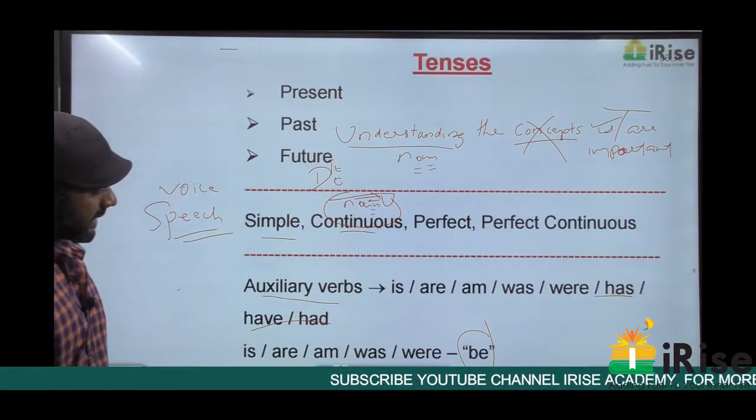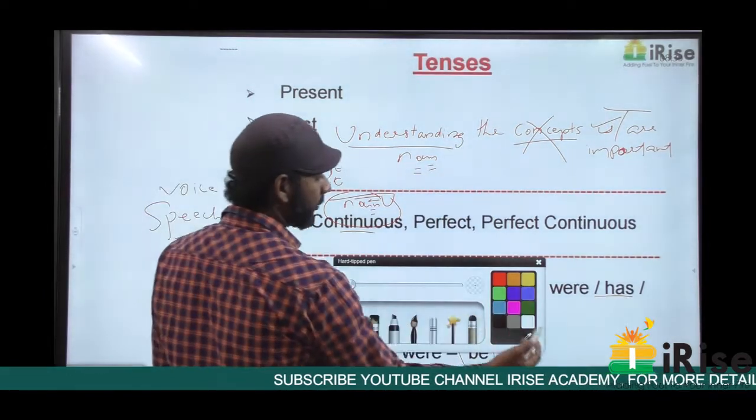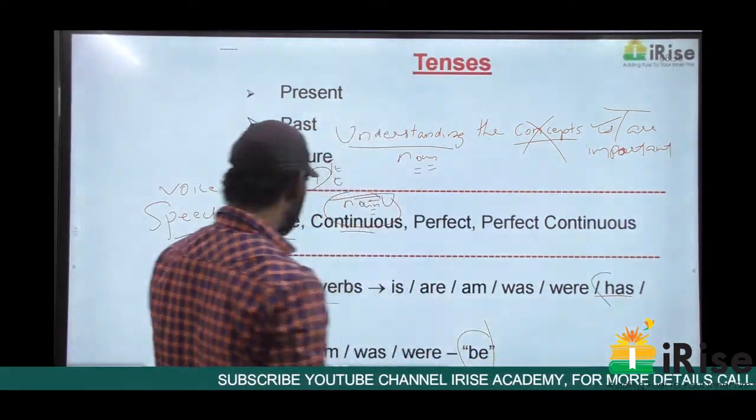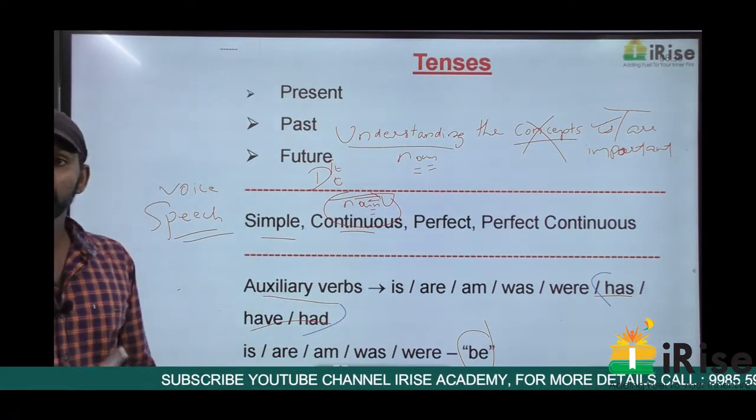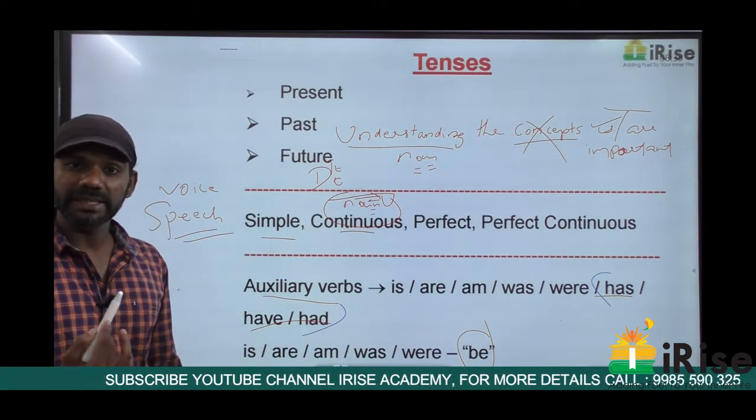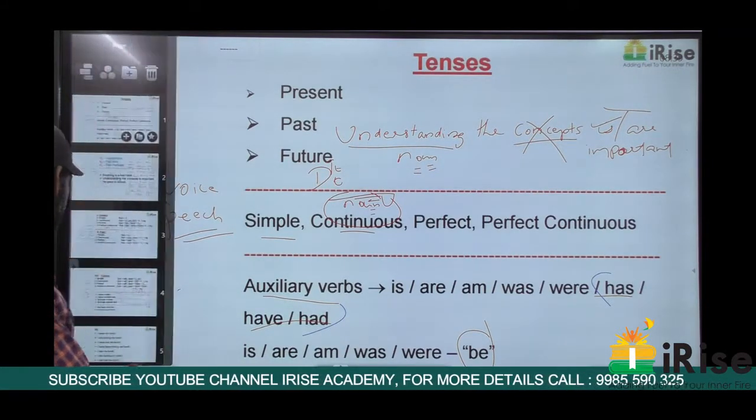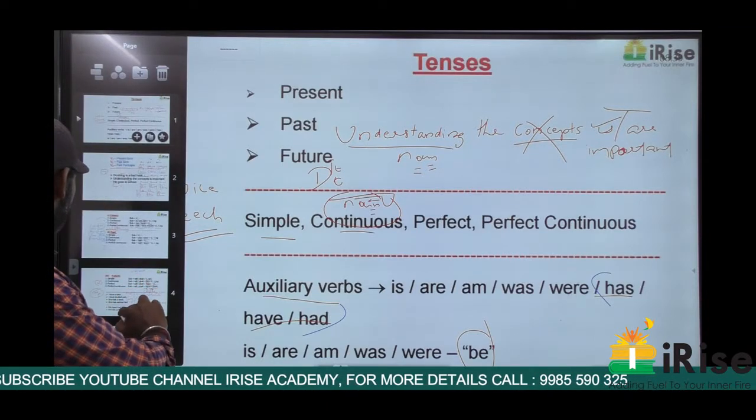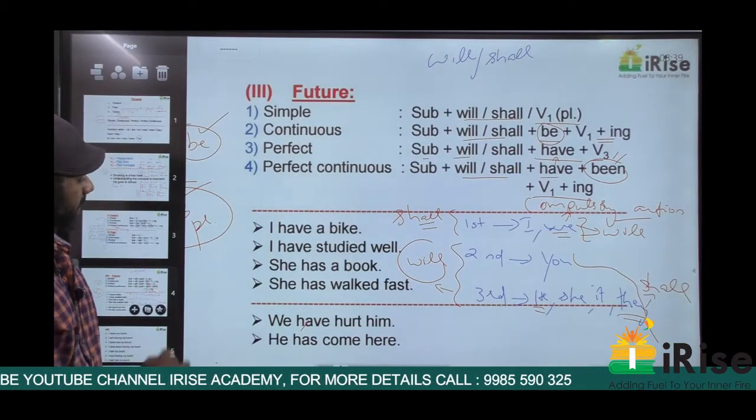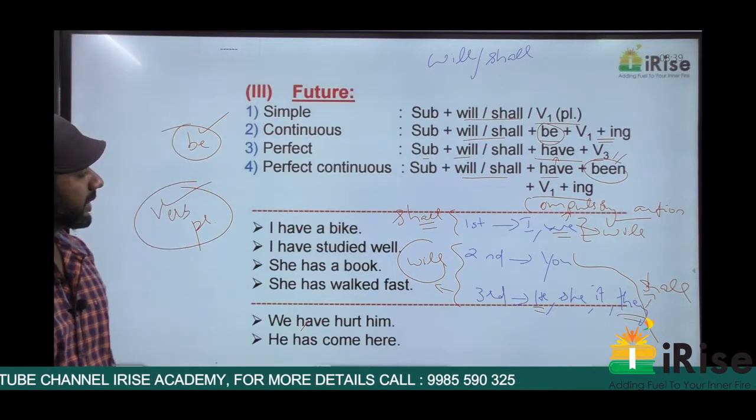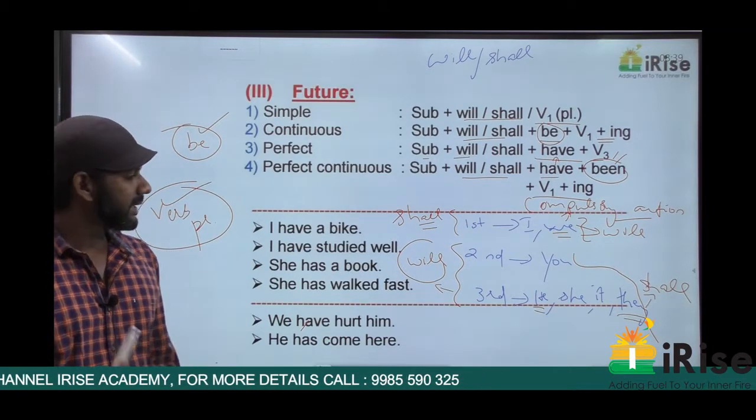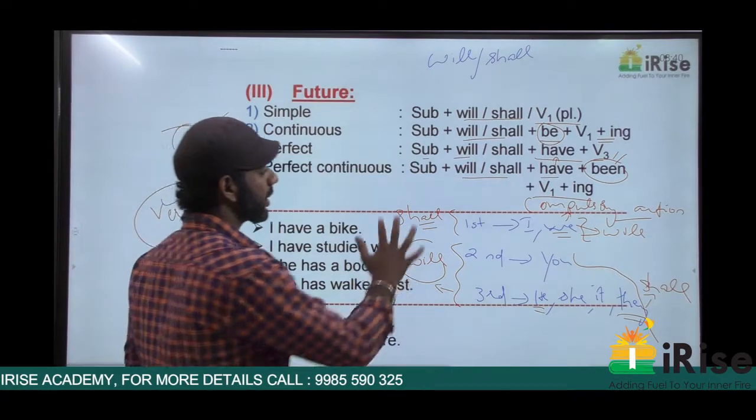Then I said, has, have and had can be auxiliary verbs as well as main verbs. And main verb means action. Any action can be termed as a main verb. Now I'll tell you how to identify whether has, have and had in a sentence are main verbs or auxiliary verbs.